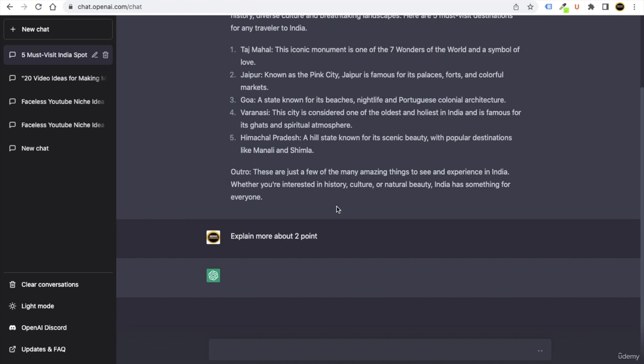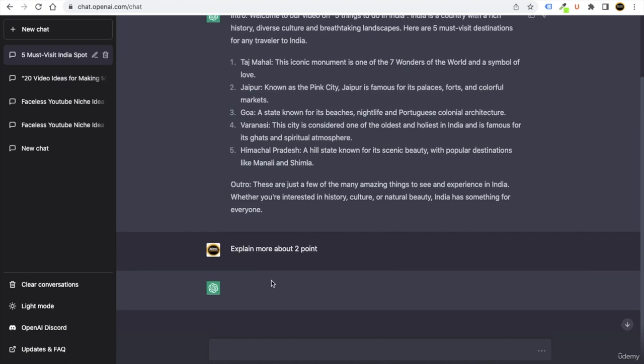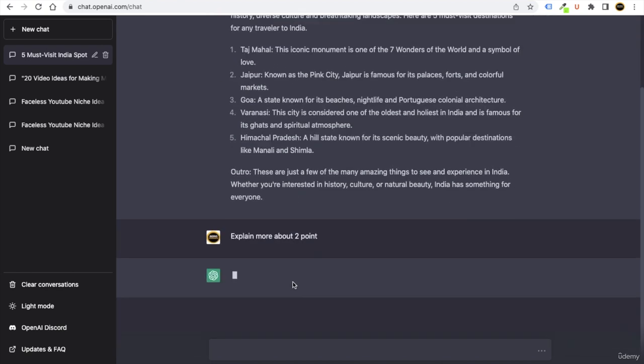Sometimes it takes time. But this is how you can make ChatGPT tell more about any specific points, and this is going to help you do that. So let's wait. It's still thinking, I guess.